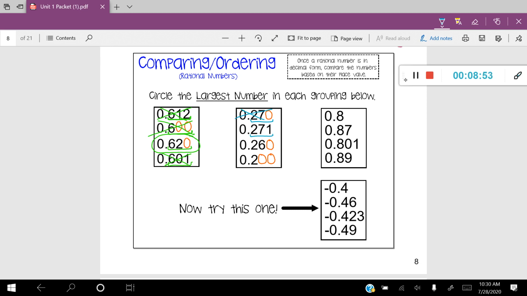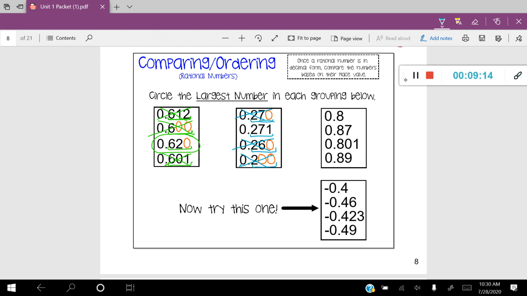Let's compare 271 to the third number, 260. Well, 271 is larger than 260, so let's go ahead and cancel that out. Now the last one is just 200. So 271 is obviously much larger than 200.